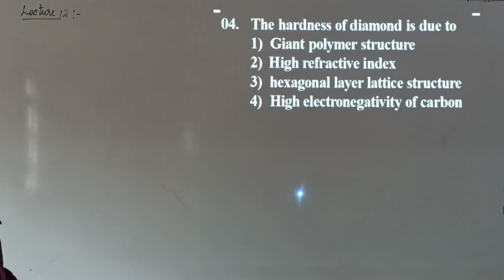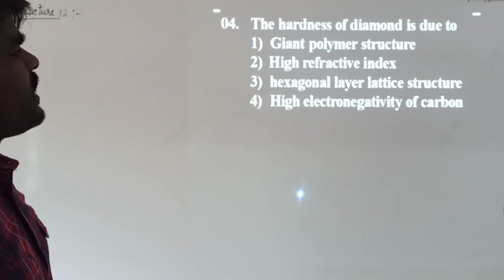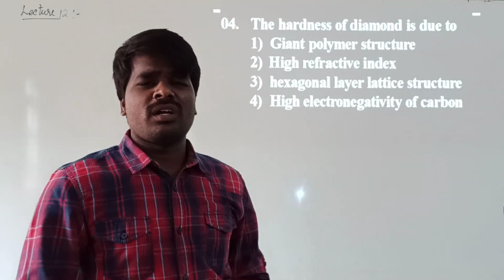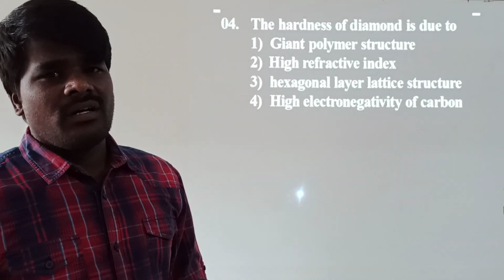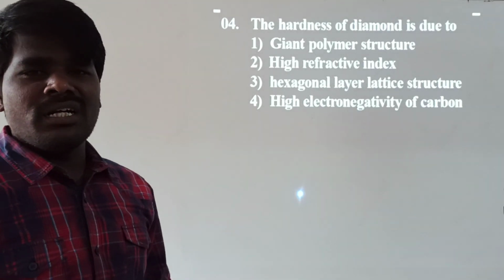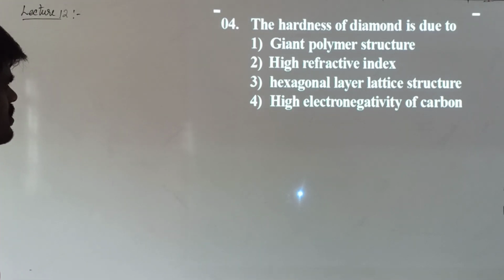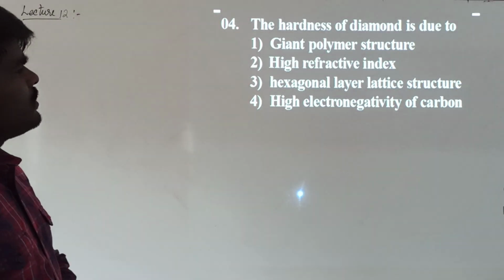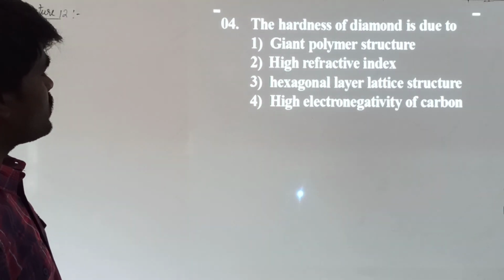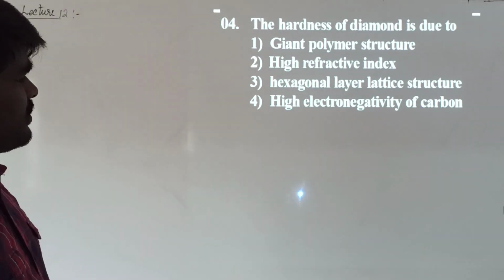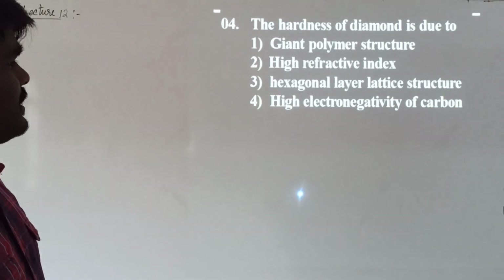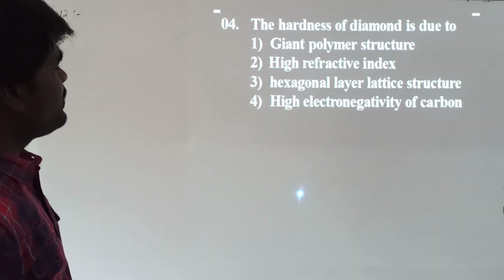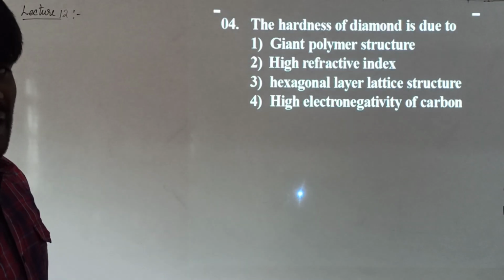Take the next question. The hardness of diamond is due to. Generally, we know that diamond is one of the hardest substances, and he is asking what is the reason for the hardness of the diamond. Go through the options: giant molecular structure, giant polymer structure, high refractive index, hexagonal layer lattice structure, high electronegativity of carbon. What might be the reason for the hardness of diamond?